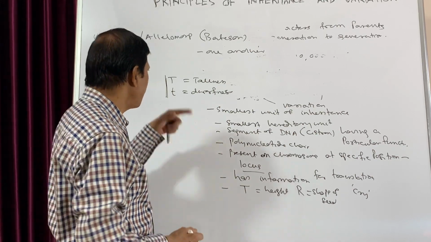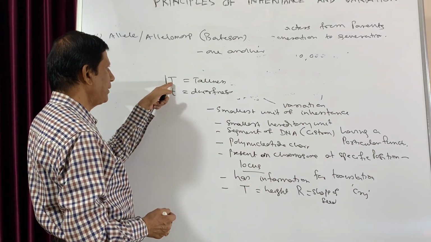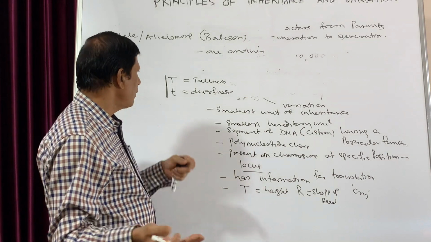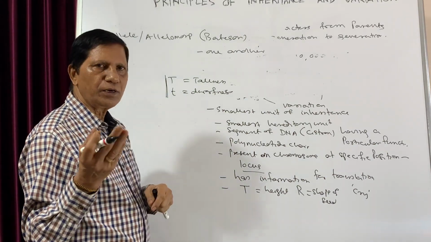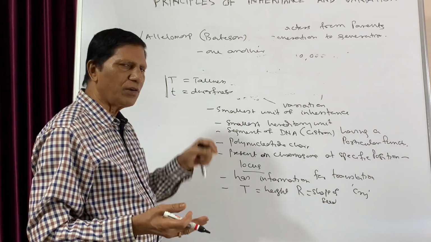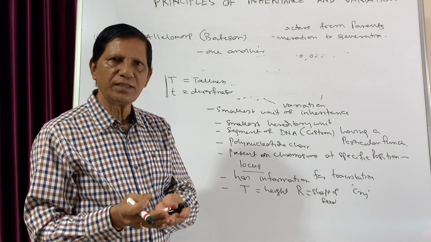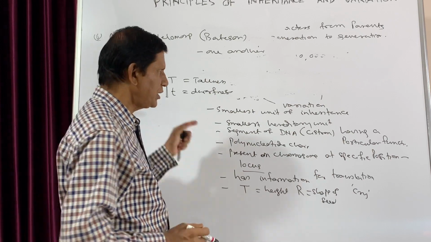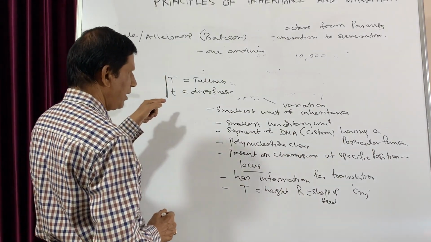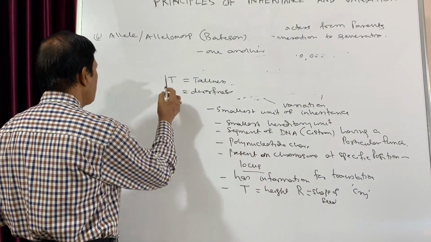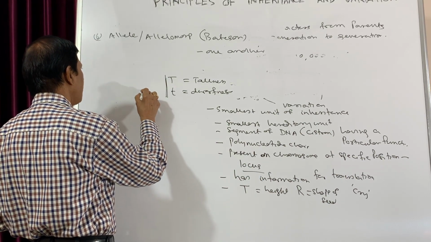That means two variants. When capital T is present, it represents tallness. When small t is present, it represents dwarfness. And both tallness and dwarfness are two alternatives of the same gene, that is the height of the organism. So this is known as allele or allelomorph, and usually both of them are present in the same locus.